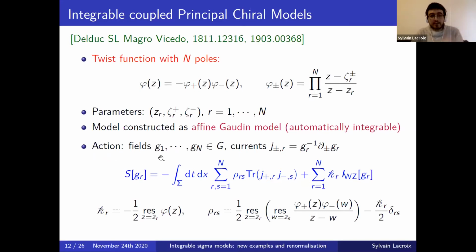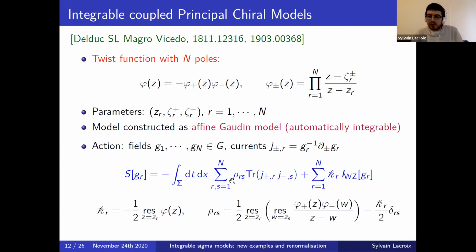action that we get. So it depends on n fields, g_1 up to g_n, which are all valued in the group, and which have all their own currents. And then each of the fields will possess its own Wess-Zumino term with some coefficient k_r. And then there will be some PCM-like term, some quadratic interaction between the currents, controlled by a coefficient rho_rs, and with non-trivial interactions between different copies. So this is a coupled model.